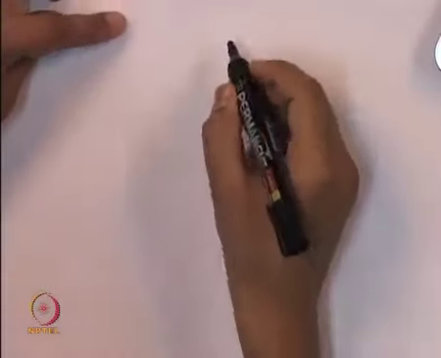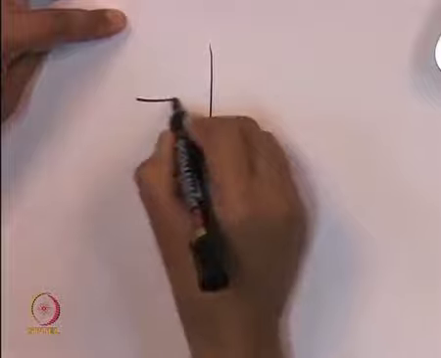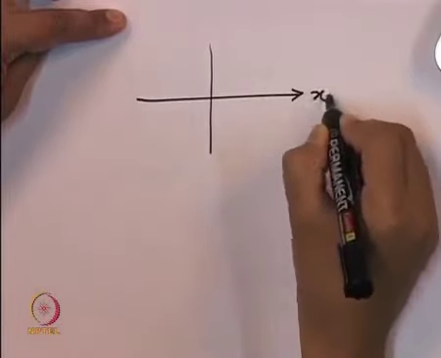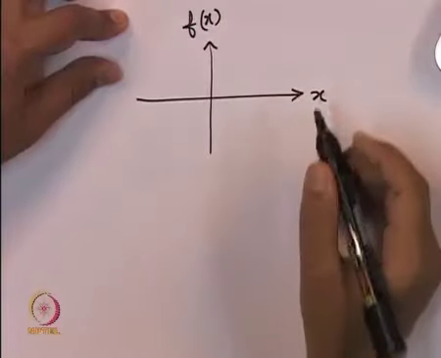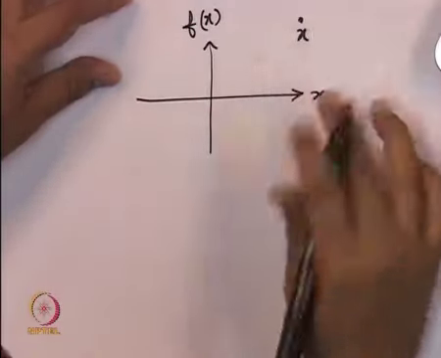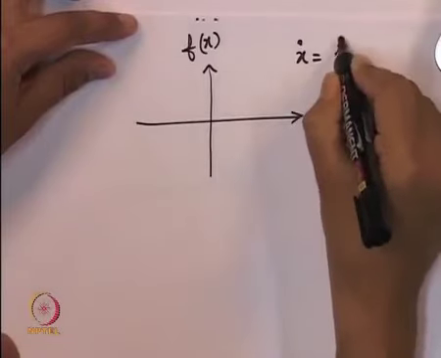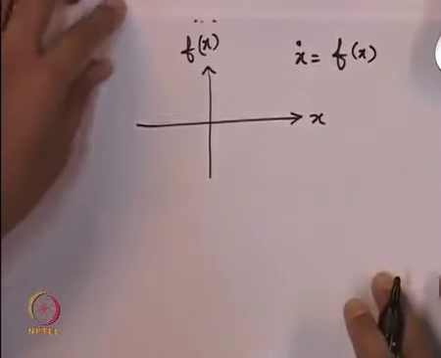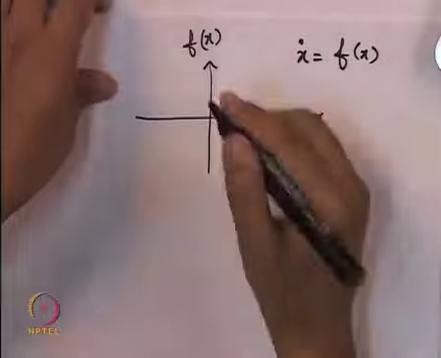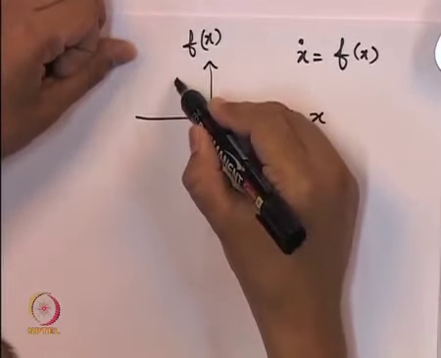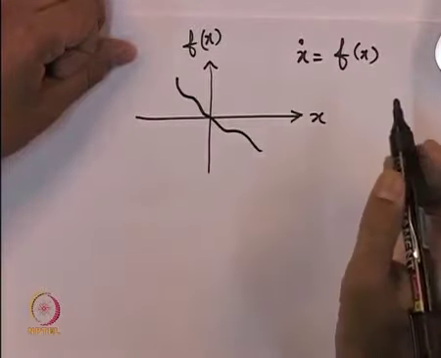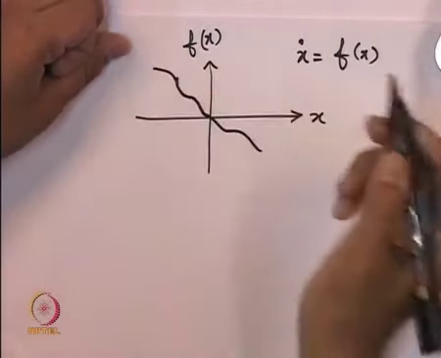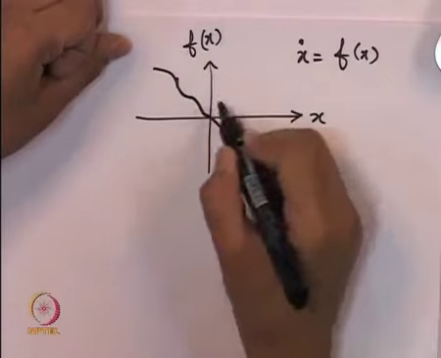We can take a very simple example for this purpose. So, consider, suppose this was our dynamics, x dot is equal to f of x, in which the graph of f was like this. So, here is some function.